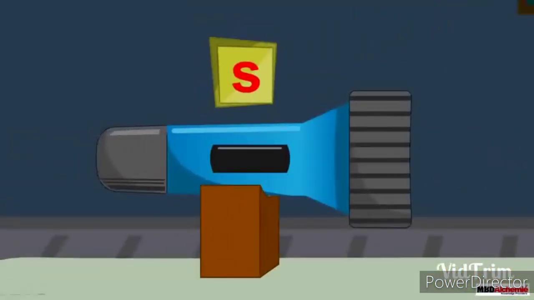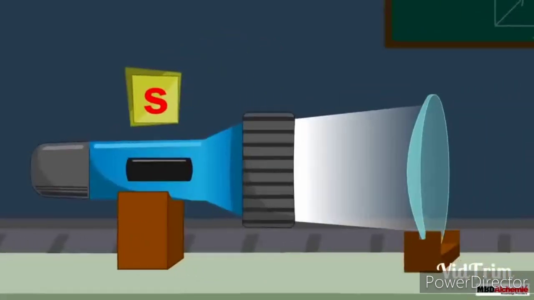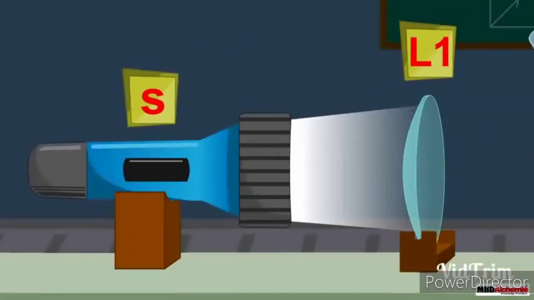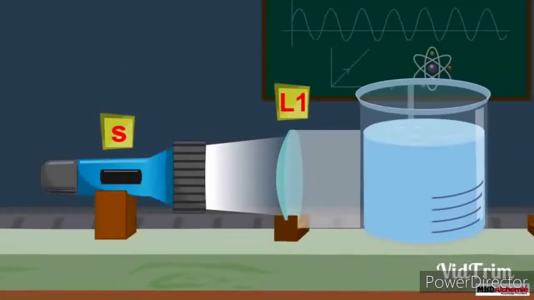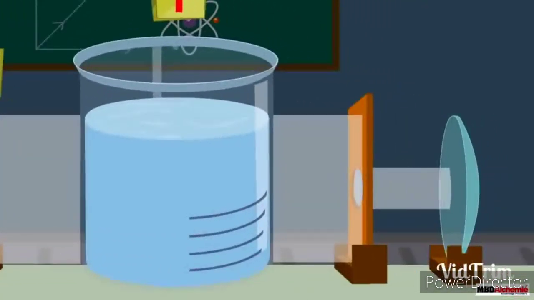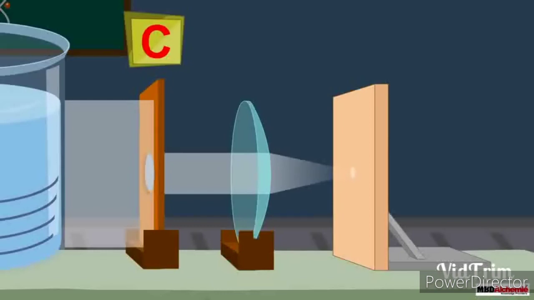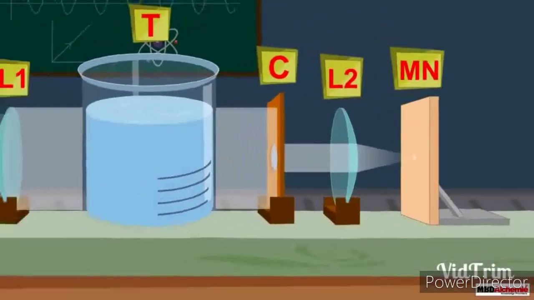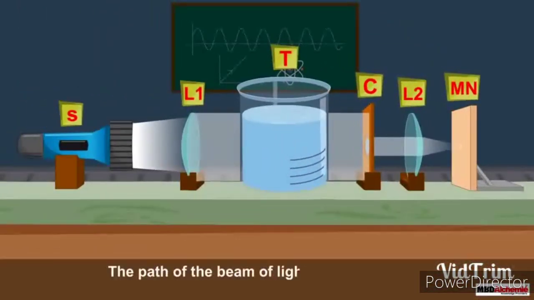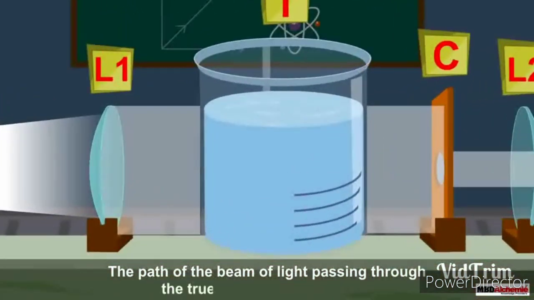There is a source S of white light, which emits white light that passes through a lens L1, and after passing through lens L1 the light rays pass through a tank T containing transparent water. After passing through this tank, the light rays pass through a circular hole C, and an image of this circular hole will be formed on the screen M1, and before that the light rays pass through lens L2. The path of the beam of light passing through the tank containing the true solution is not visible.